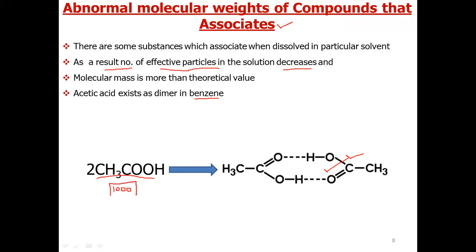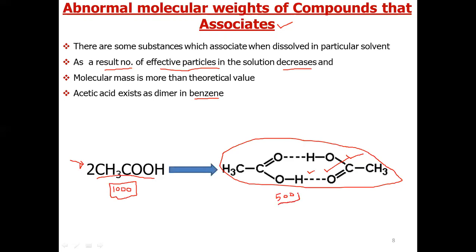1000 particles of acetic acid, but we know that two particles combine to give one particle, and this one particle acts as an independent particle. So the number of effective particles will be two particles give one particle. So one particle will give 1/2 and 1000 particles will give 1000/2, 500 particles.